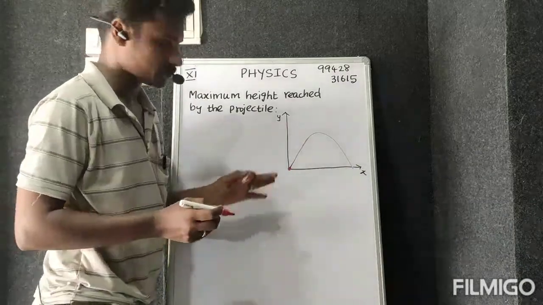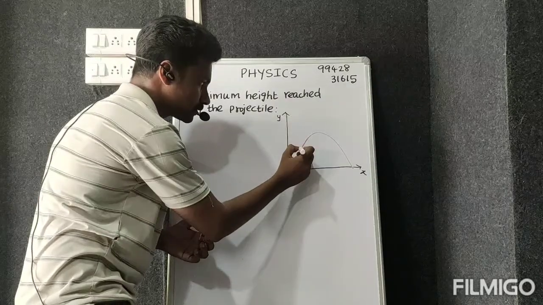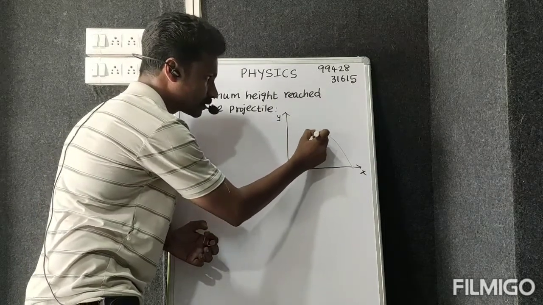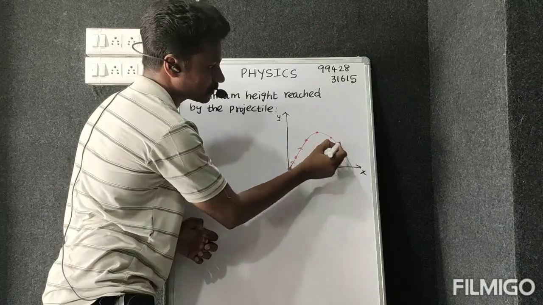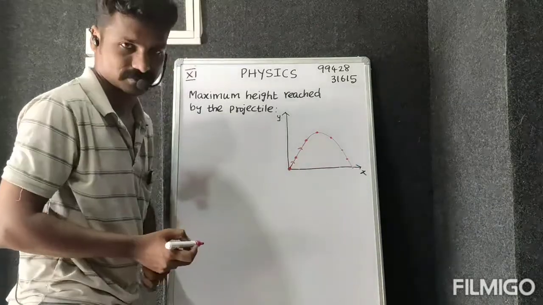Like that, I'll throw an object. It will move here, here, here, then here, and finally reach the ground.